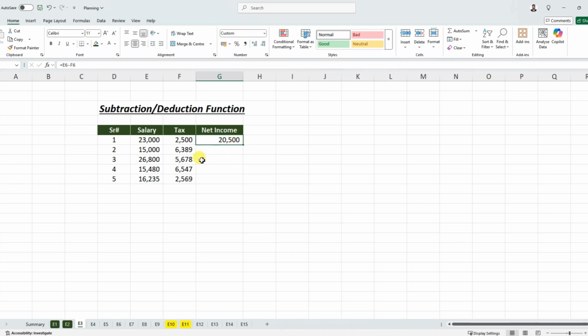If I just want to copy the formula for the rest of the rows as well, I will drag from the bottom. When you see the plus sign, I can drag it and it will calculate the net income for the rest of the rows as well. So this is how you can use this formula for calculating the net income or any other calculation.